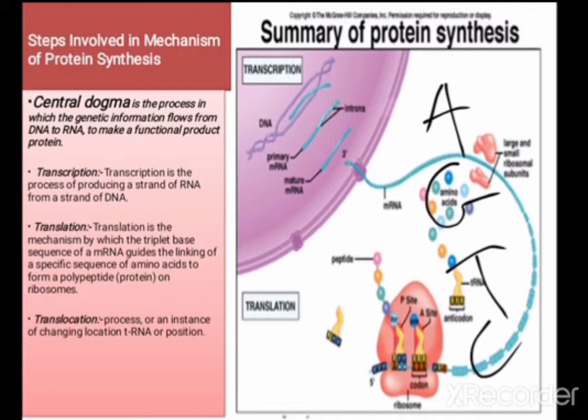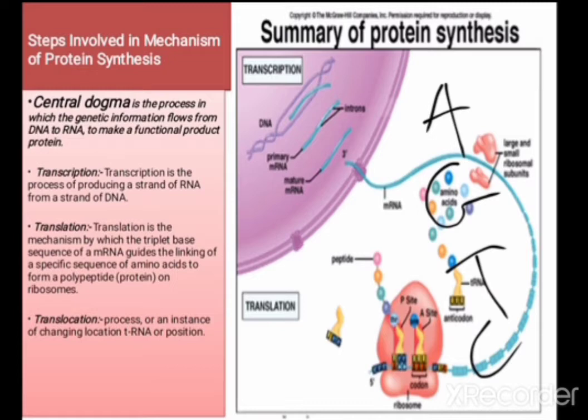Transcription means when we convert something from something else. It means that transcription is the process of producing a strand of RNA from a strand of DNA. Inside the DNA there is a nucleotide base sequence of adenine, guanine, thymine and cytosine, and the messenger RNA first copies that base sequence.